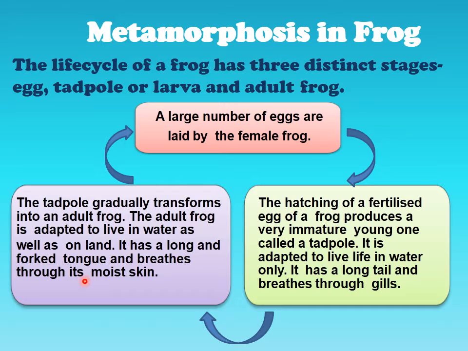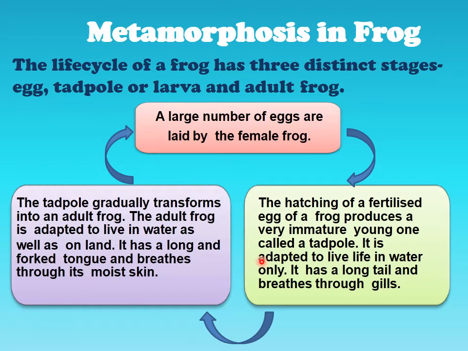So the tadpole has an aquatic life. It can survive in water, but gradually it transforms into an adult. An adult is amphibian by nature. Adult frog can survive in water as well as on land. So when the frog is inside the water, it uses its skin for breathing, whereas when it is on land, it uses a respiratory system just like us. It has lungs.